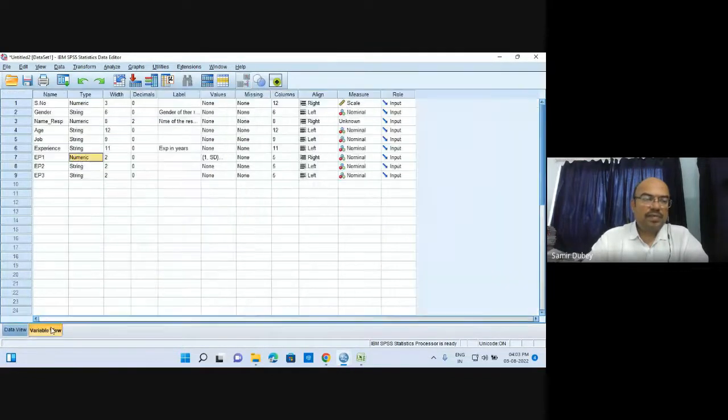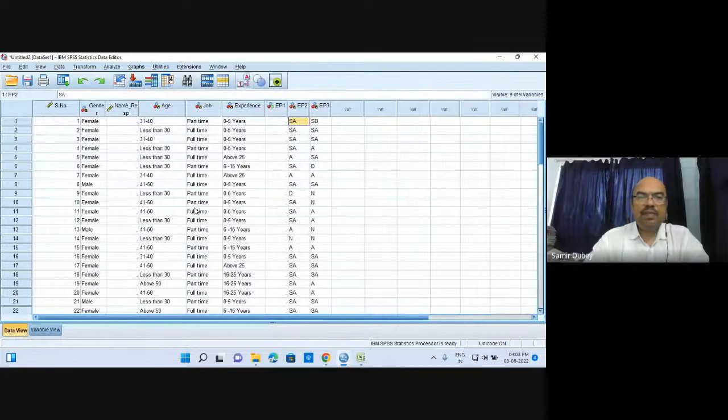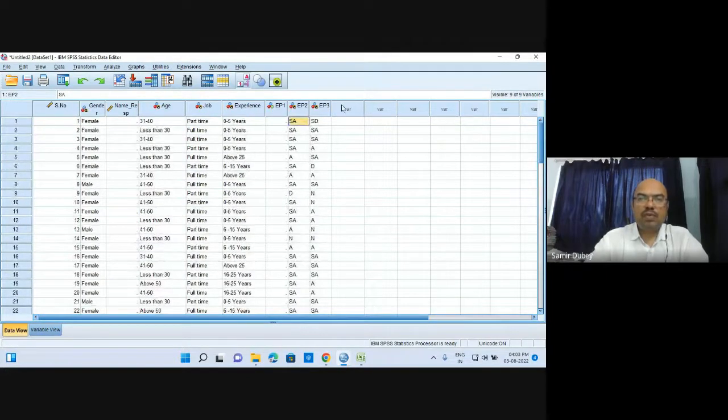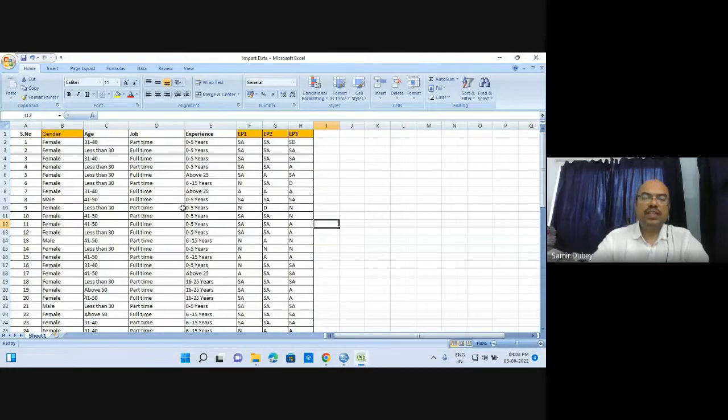So this is the variable view. This is the data view. I believe everything is clear from here. Then how to code the data once again. Now we shall be discussing how to code the data. So let us go back to our Excel file, and we need to code the data over here.